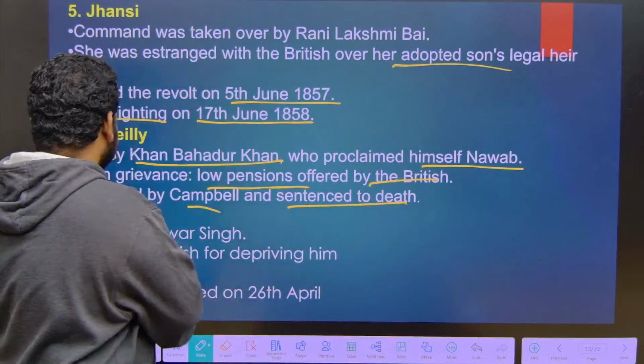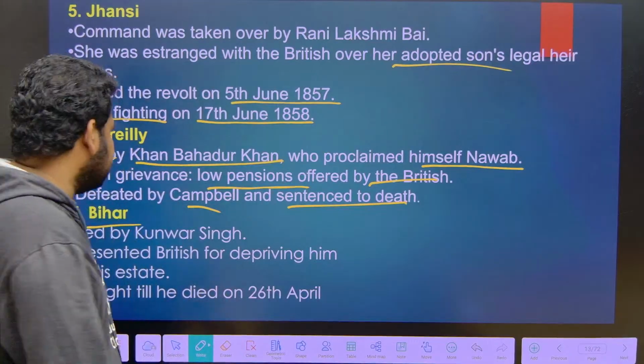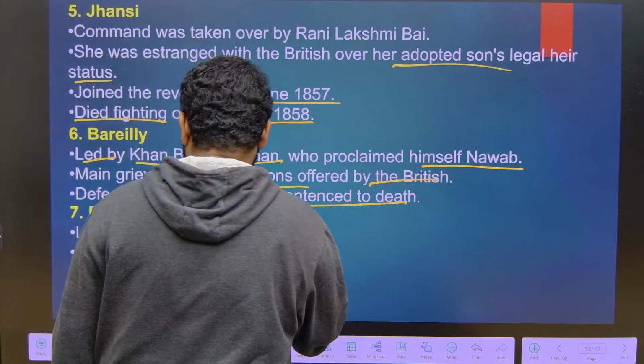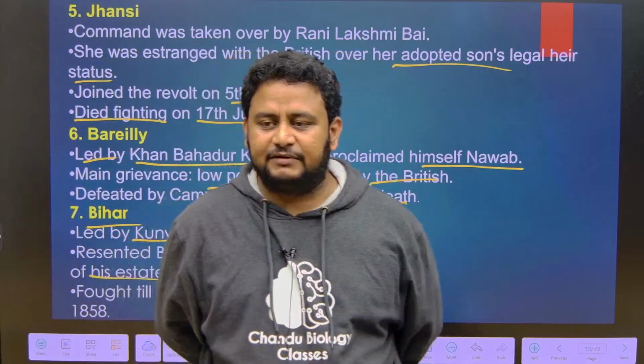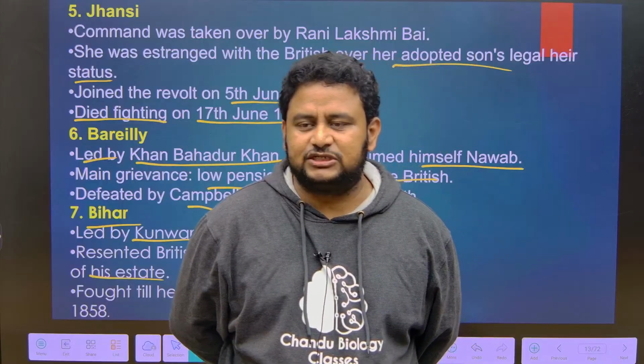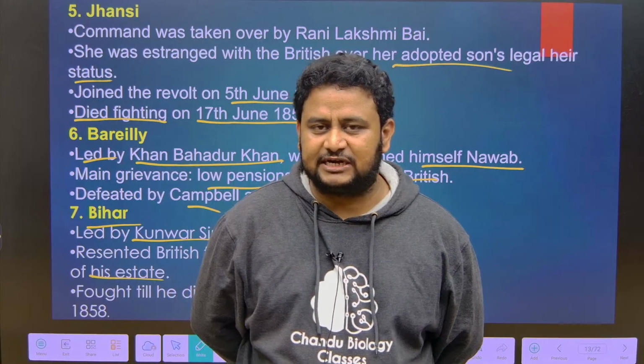Next in Bihar, it was led by another old man, that is Kanwar Singh. He resented that the British were depriving him of his estate. The British took over his estate and never had any intention to give it back. So this angered him and he started revolting against the British.